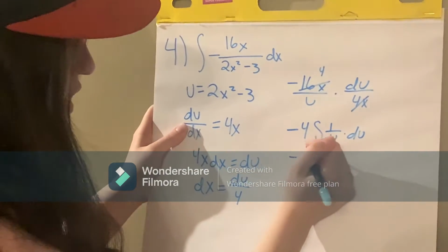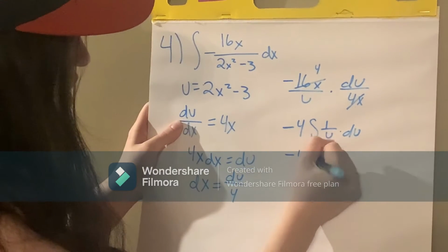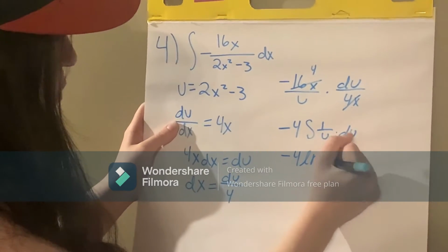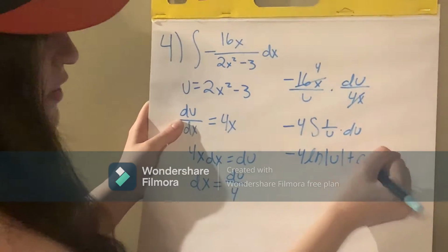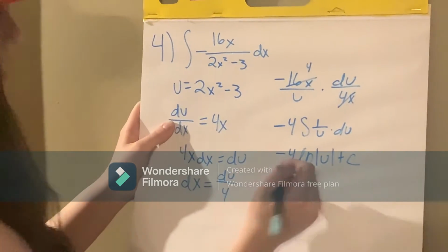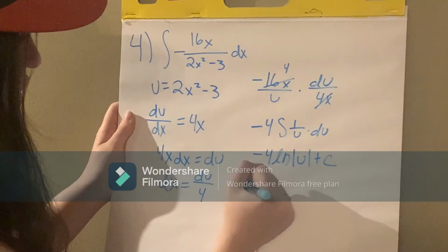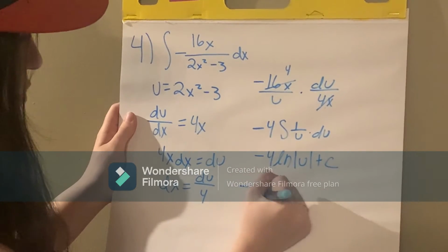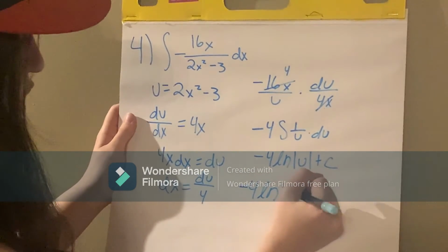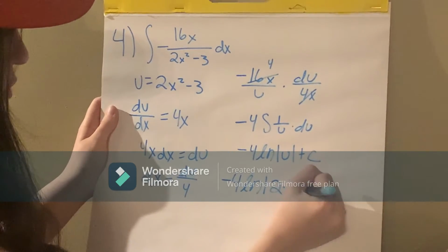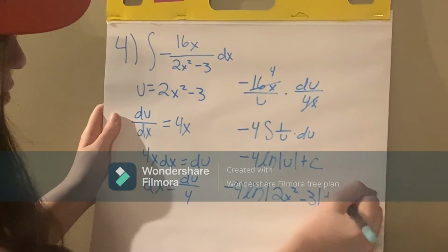So we're going to process that integral, write it as 4 times the natural log, absolute value of u plus c. Remember that step because it's indefinite. And now all we have to do is plug u back in. So your final answer will be negative 4 times the natural log, absolute value of 2x squared minus 3 plus c.